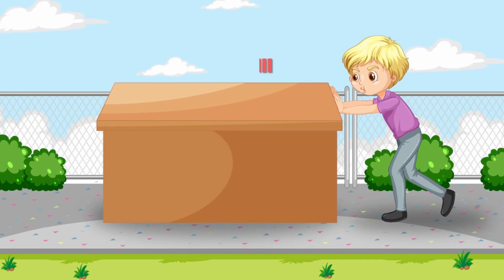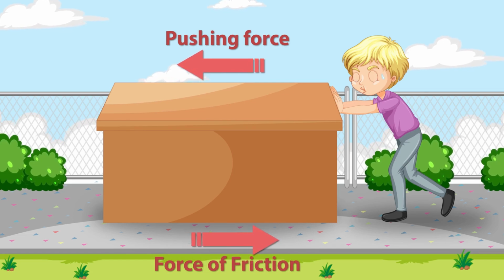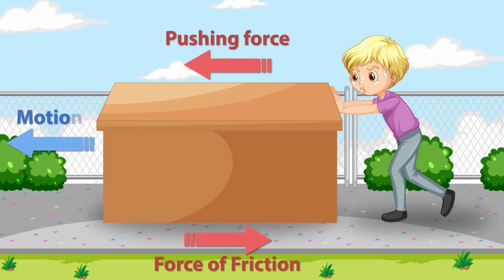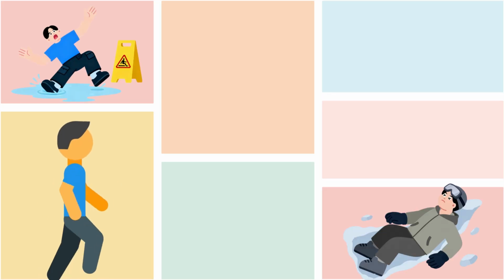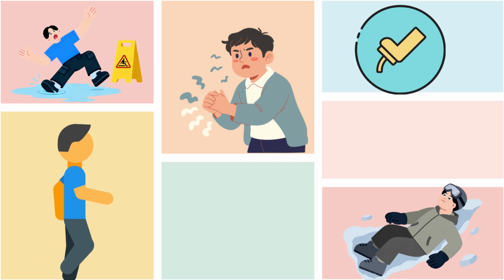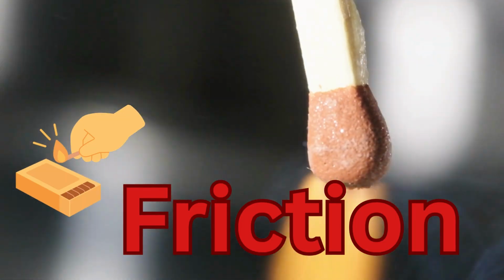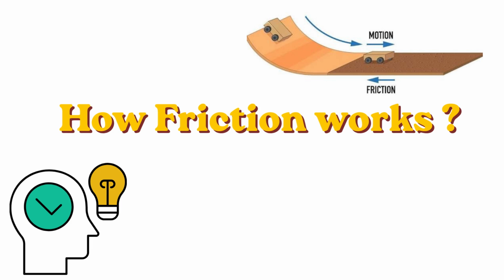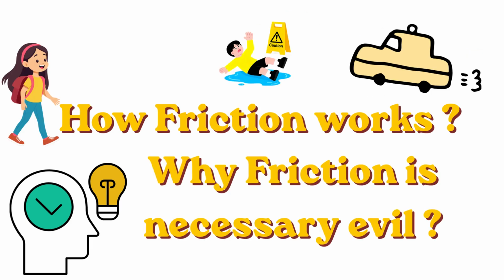Try pushing a heavy box or table at home. At first, it's very difficult to move, but once it starts moving, it becomes a little easier. Why? All these situations, slipping, walking, braking, heat production, pushing objects, are connected by one invisible force, and that force is called friction. Today, let's understand how friction works, why it sometimes helps us, and why sometimes it makes things difficult.